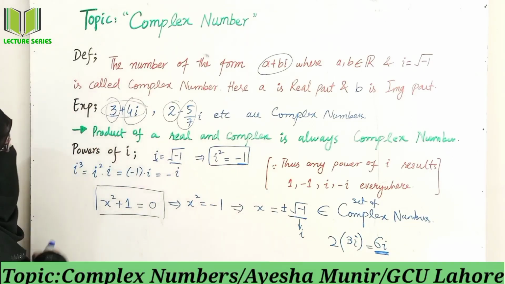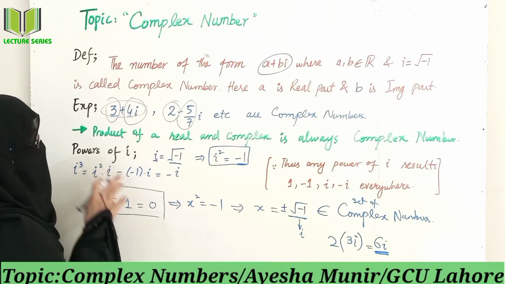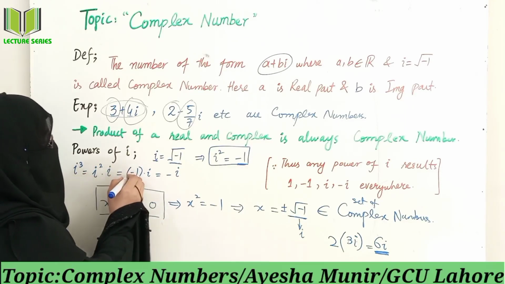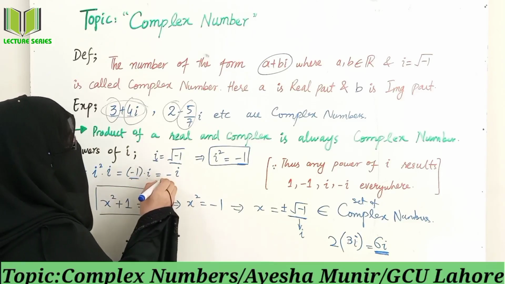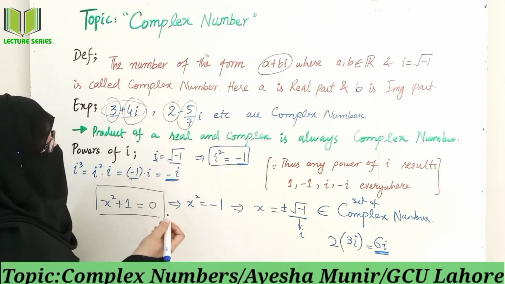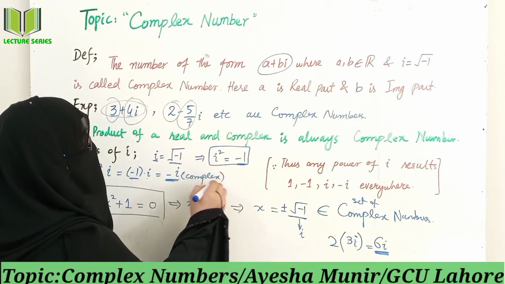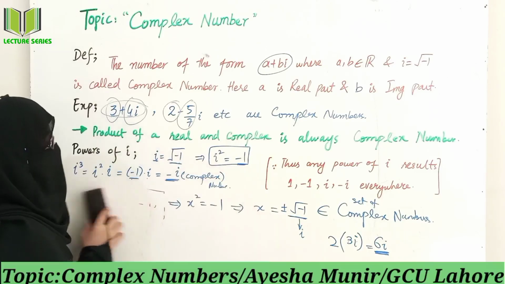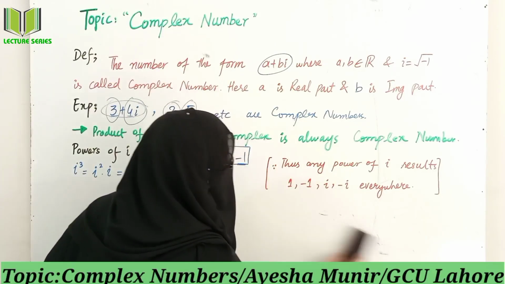What about other powers? Iota cube is equal to iota square into iota. Break the powers. As you know, iota square is what? Minus 1, and iota as it is. Minus 1 into iota is just minus iota, which is a complex number. Again a complex number. Some other power of iota, I will raise it.